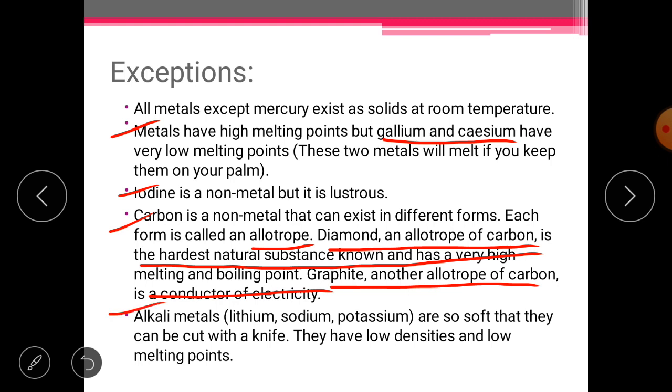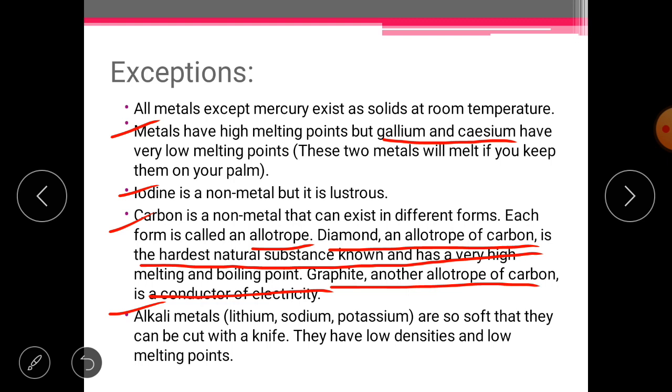Next and last thing, alkali metals. A new term again. Look students, alkalis are those bases which get dissolved in water. Alkali elements are your first group elements: lithium, sodium, potassium, rubidium, cesium and francium.